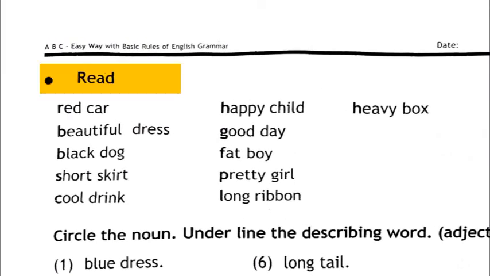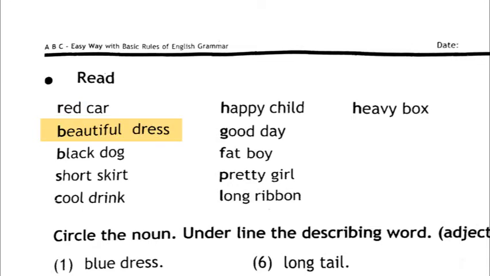They want us to read. Now you know children, reading is very important. I hope you are doing your reading at home, because for you to do anything you have to learn to read. So let's see. The first one, red car. Now in this sentence, red car, can you tell me what the adjective or the describing word is? It's the word red. They are describing the car. The car is the noun.